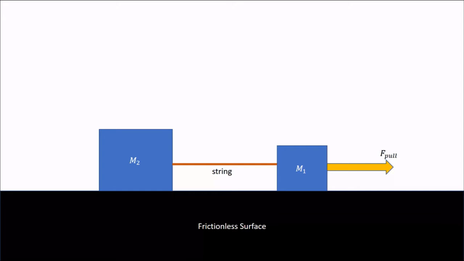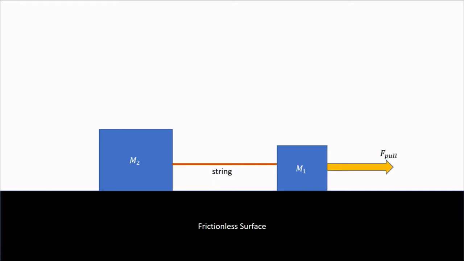So let's try to apply our newfound understanding of tension to another example. Here we have two blocks that are attached to each other by a string, and one of the blocks is being pulled by someone on the right. If that force pulling on M1 was the only force involved, then M1 would accelerate while M2 would not. If that happened, then the string would have to stretch, since M1 would be moving while M2 would not. Again, that is not possible.